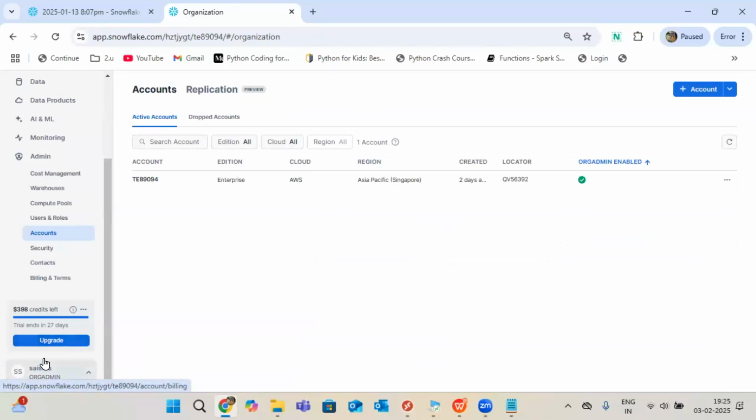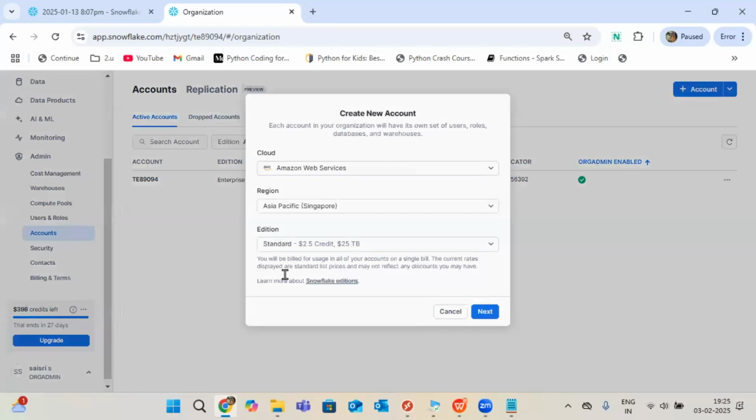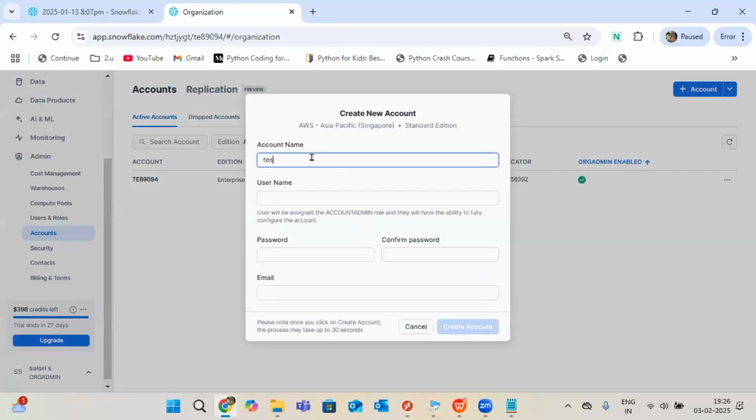That's the reason we have to change it at the left side bottom. We have to change into the org admin, and use this to create or modify, I mean to create another account or to manage anything at account level. Whatever you want to do, you can manage through the org admin. Suppose in my case, I want to create another account. Already I have a Snowflake account by default. Inside this, I want to manage one more account. So I can take the org admin's help and create a test account here, for example. I can give a username and password also, for example.